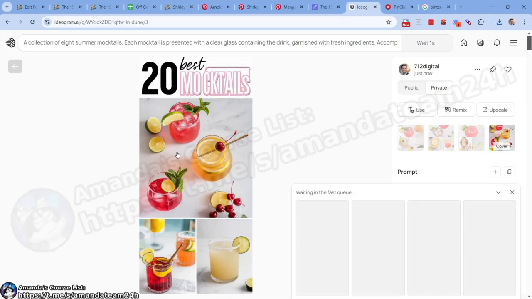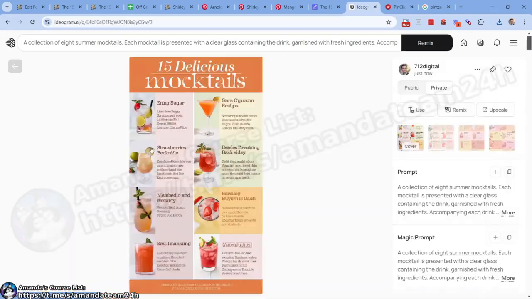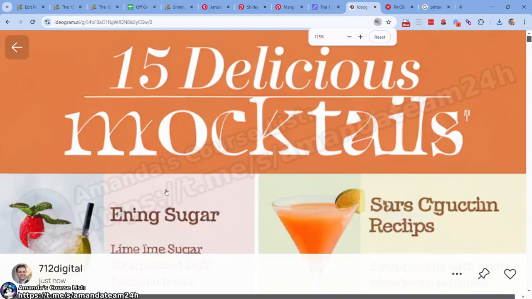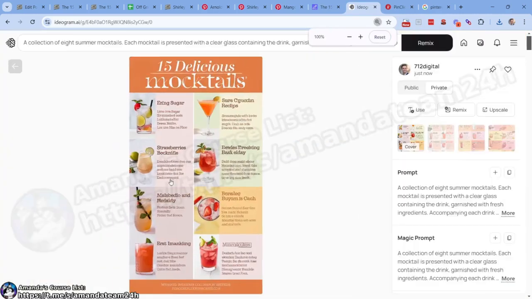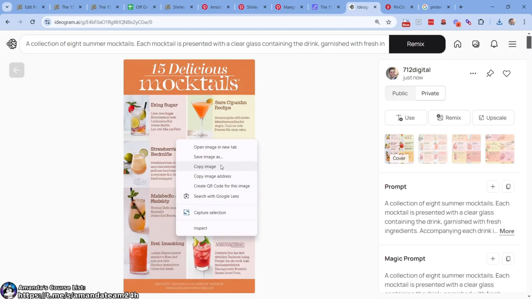So we're always taking the text and changing it because it'll do new images, obviously, and it'll do new text too, and it'll make it our own. This is so heavy on text. It's just going to be a lot of gibberish, I bet you. Delicious mocktails. If we were to click in here, can I control zoom in? Look, it's just a bunch of gibberish. But this one is an excellent candidate yet again for Canva.